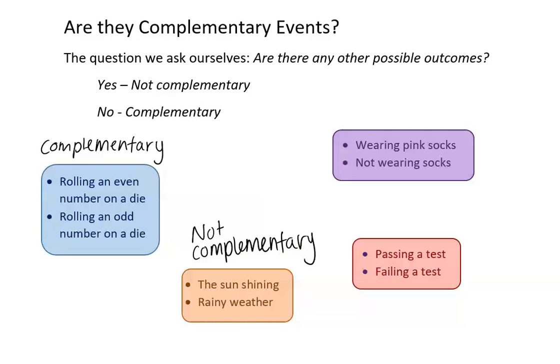Our purple bubble, the two options are wearing pink socks and not wearing socks. Are there any other possible outcomes? Well, right now I'm wearing black socks, and that's not one of those two choices. So obviously there are other possible outcomes. You could wear green socks or odd socks or yellow socks or white socks. So the two options of wearing pink socks or not wearing any socks at all are not complementary because there are other possibilities.